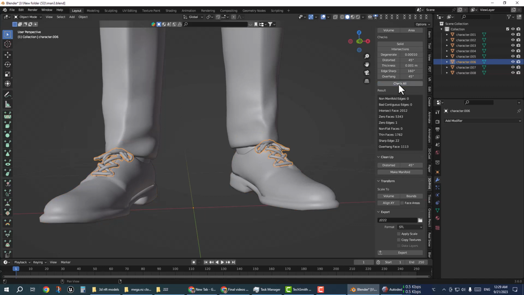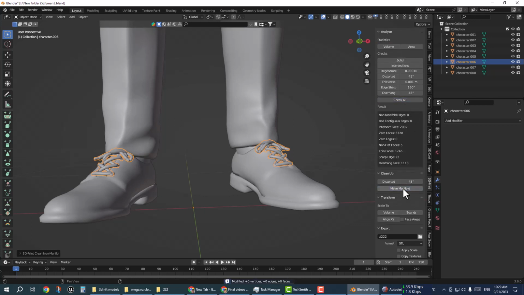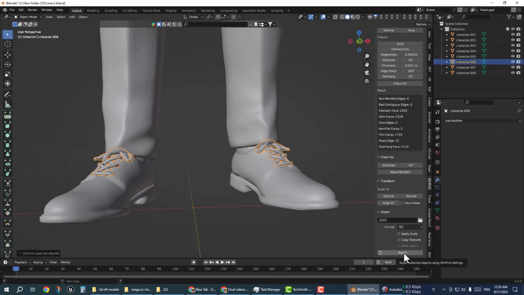Make sure that before exporting you check all and make manifold. If the manifold is 0 and all vertices are 0, then export. The edges and faces are all 0 too, so I'm going to export this also. This is going to be 006, the exported laces.